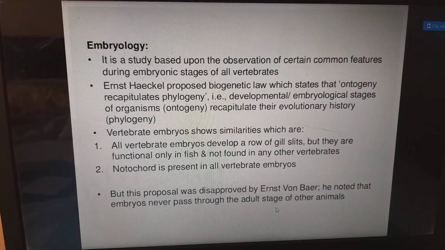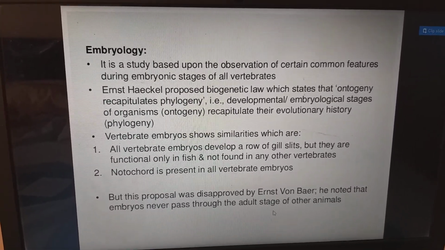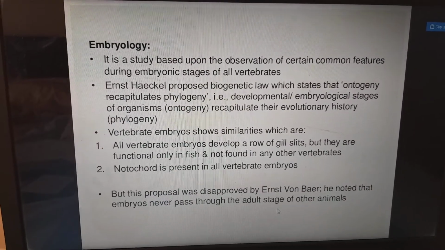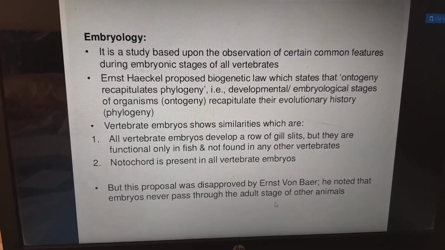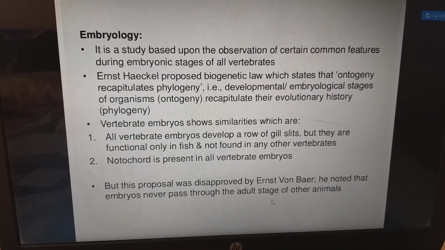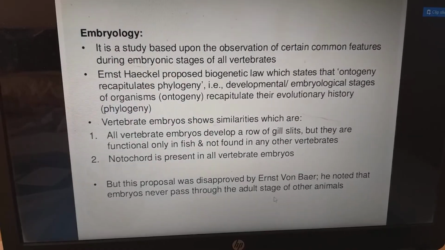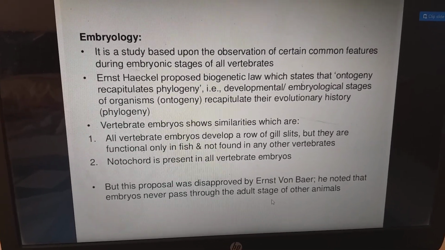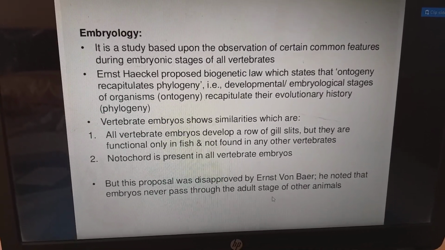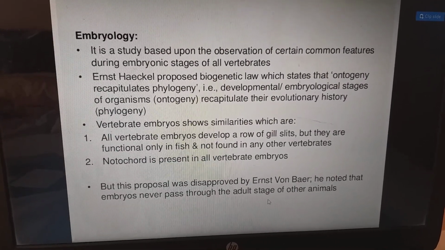Next, embryology. It is a study based upon the observation of certain common features during embryonic stages of all vertebrates. Ernest Haeckel proposed the Biogenetic Law, which states that ontogeny recapitulates phylogeny, that is, the developmental embryological stages of an organism, which is nothing but ontogeny, recapitulate their evolutionary history, which we call phylogeny.